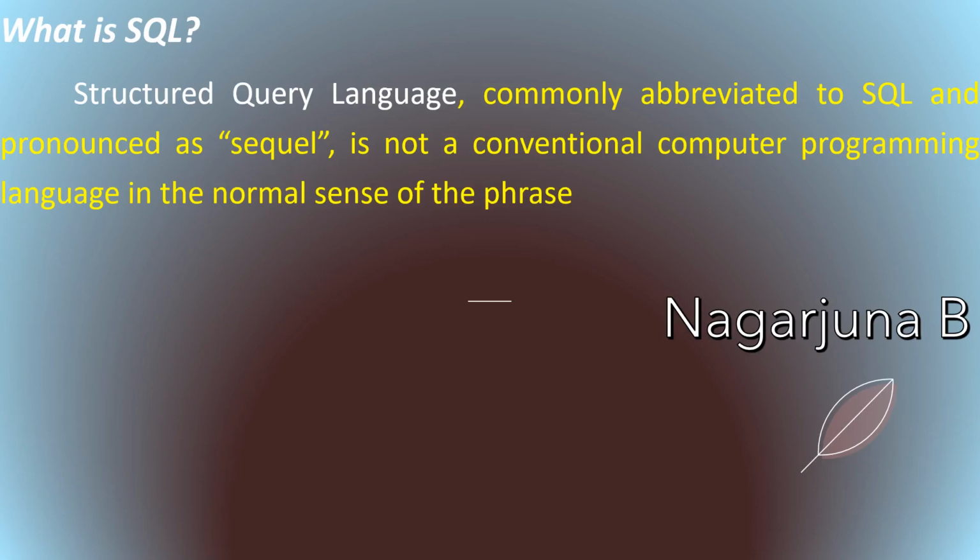Those are different kinds of programming languages, and the techniques will vary, whereas SQL is a different kind of language which is not similar to C, C++, Java or any other computer programming language.